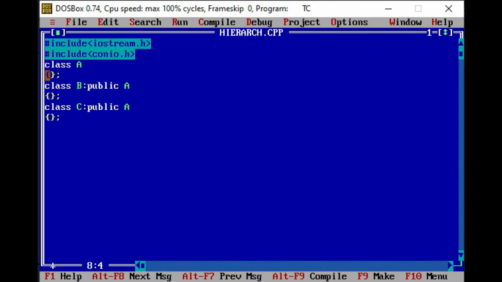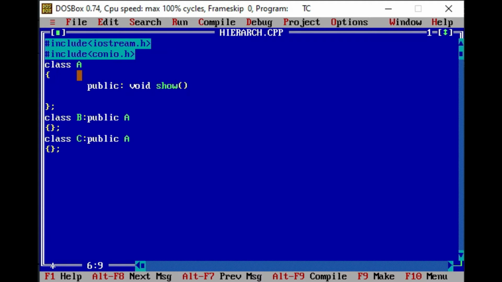First of all, from here we will start writing the code. Today we are going to see a very simple example. We are not going to take any variable. We are just going to create a function just to print something. So here in public mode, I'm writing a function, suppose void show, and in this function, I'm going to display a message, suppose hi.